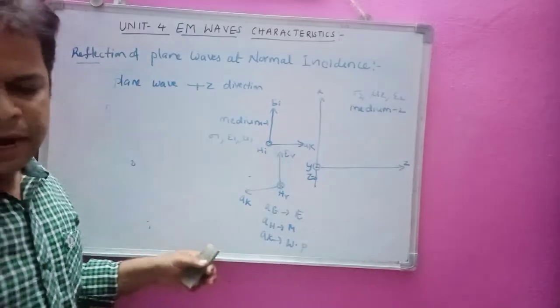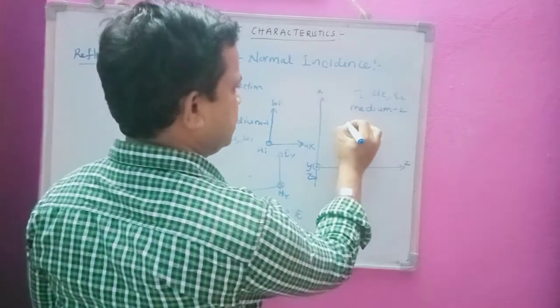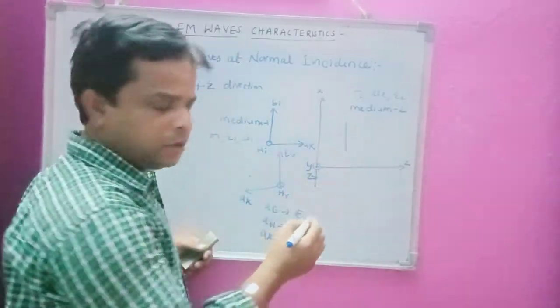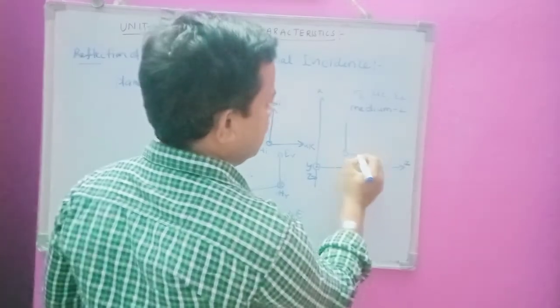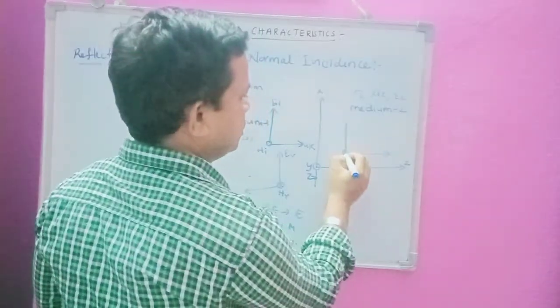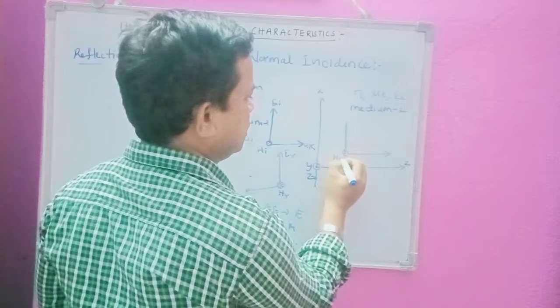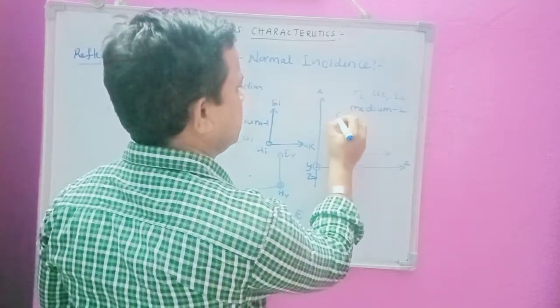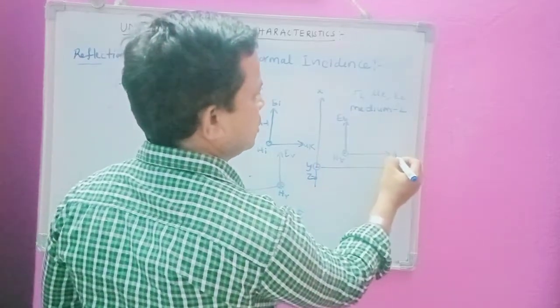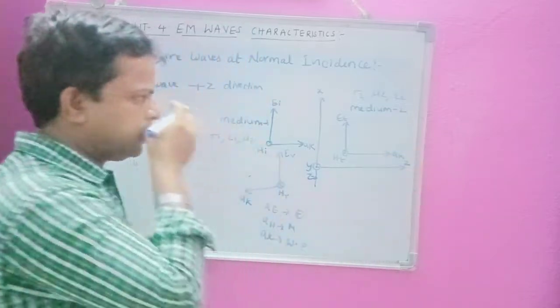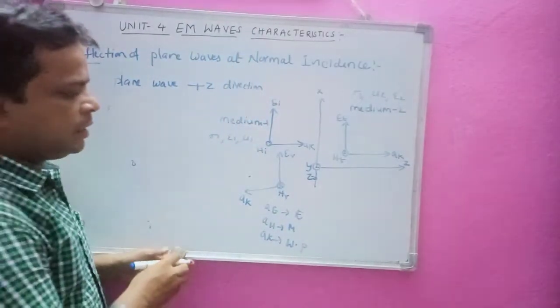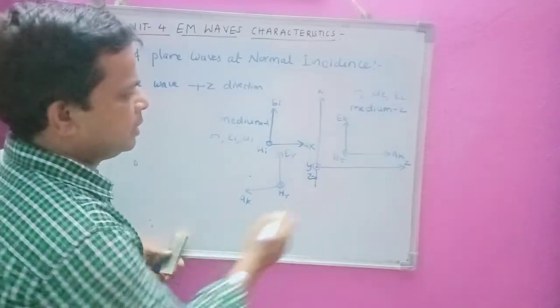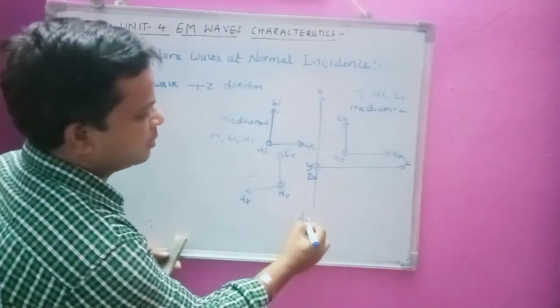In medium 2 we have only the transmitted field: this is the magnetic field HT, this is ET, and this is the direction of propagation. This is the complete figure.